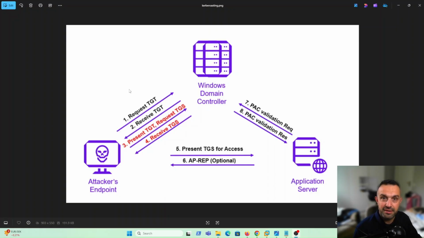So why does this matter for attacks? The TGS ticket returned by the KDC is encrypted using the service account's password hash. A regular user can request TGS tickets for any SPN, dump them, and then brute force the hash offline. If the service account has a weak password, and this is very important, so please don't use weak passwords, the attacker can recover it without needing elevated access.